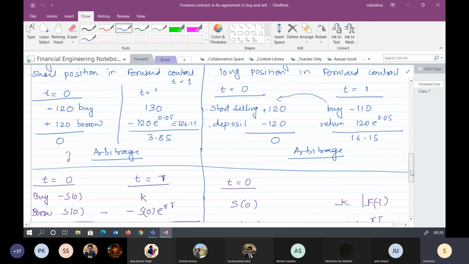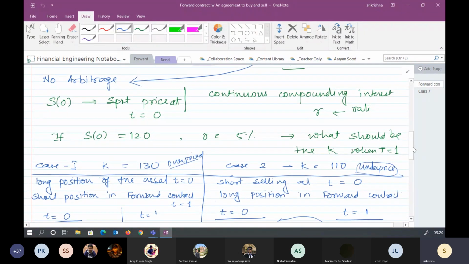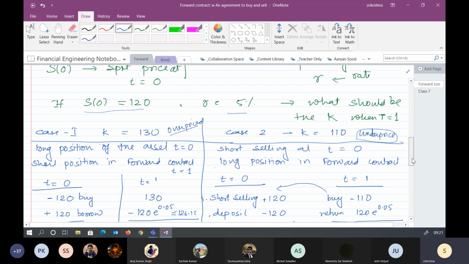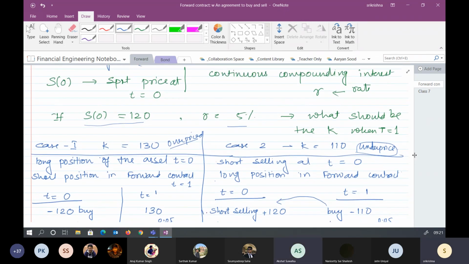If the current stock price is 120, the interest rate is 5% and the time period is 1 year, then the forward price should be 120 e to the power 0.05. Right. So let's assume that it is 130.